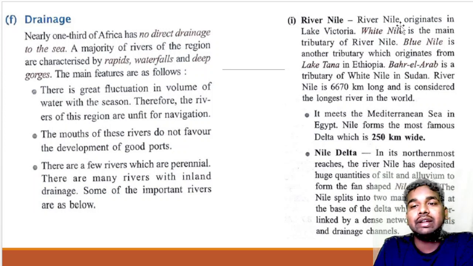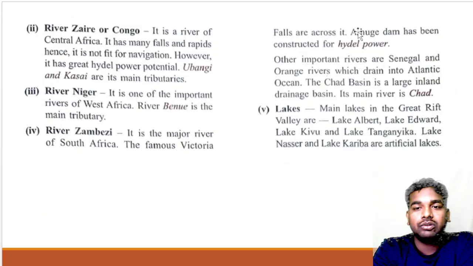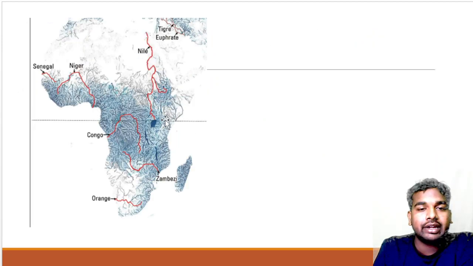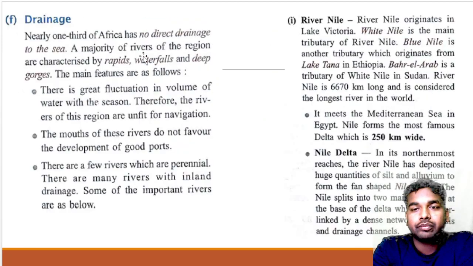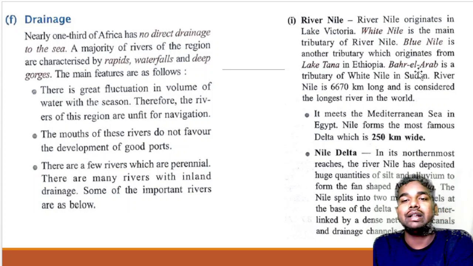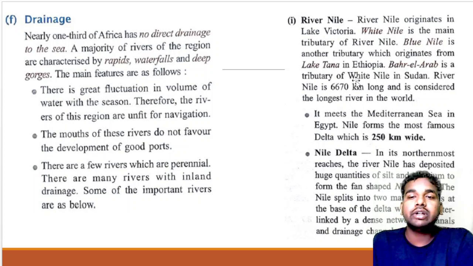That is the River Nile. The River Nile originates from Lake Victoria. The White Nile is the main tributary of the River Nile, and the Blue Nile is another tributary that originates from Lake Tana in Ethiopia. Bahr al-Arab is also a tributary of the White Nile, in Sudan.